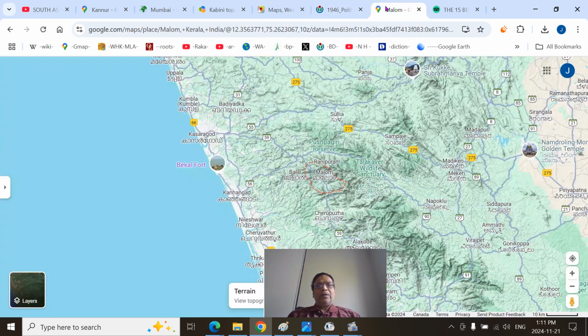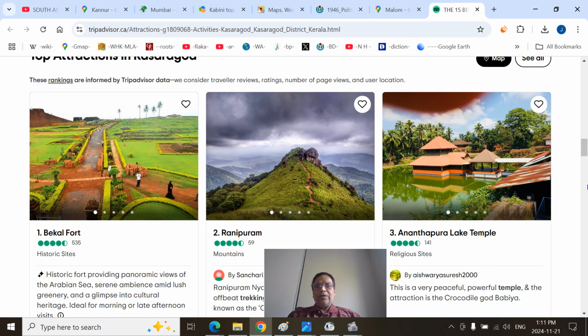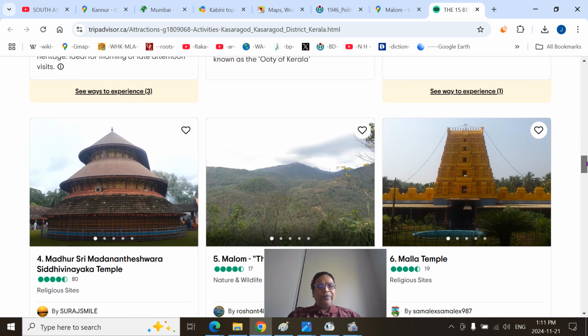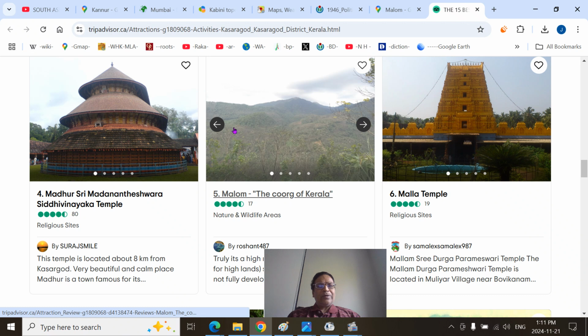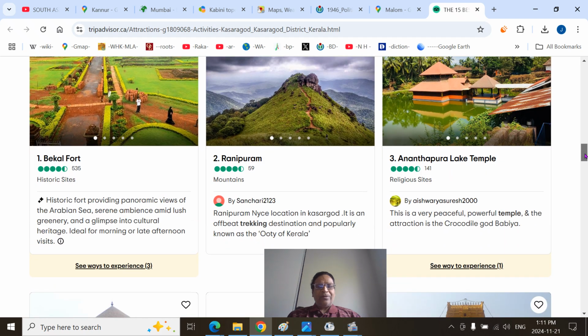and that river basins. So important landmarks, Anantapuram Swami, Anantapura Lake Temple here near Kumbla, and Ranipuram is not in the basin but is one of the nearly 1000 meters above mean sea level, a hilly area, the topmost, and Bekal Fort and Malom near Ranipuram is also considered a very hilly area. The adjoining ones are the splintered parts of the Brahmagiri mountain regions of the Kodagu district. So it's considered of the Kurg Kodagu region of Kasargod. That is actually not in the basin, that is in the upland, but we are looking at the